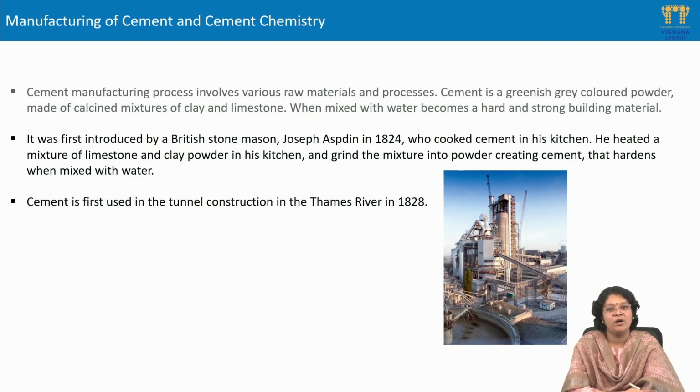He mixed that powder into water, and he observed that the initial setting happened first, after which the whole matrix turned into a hardened matrix.